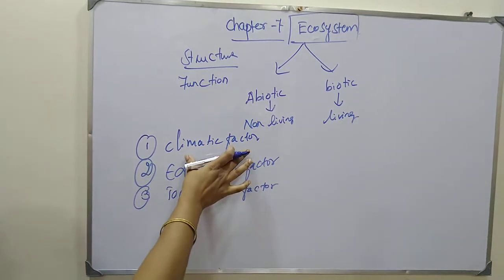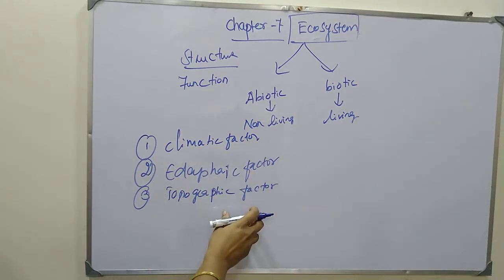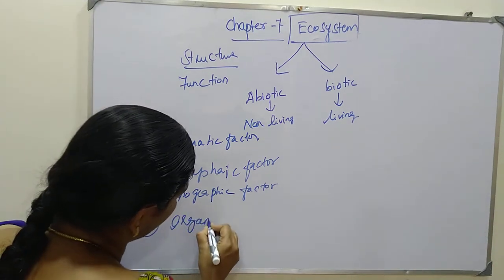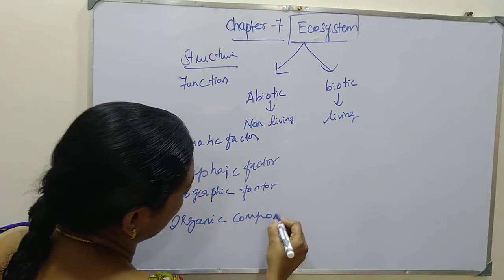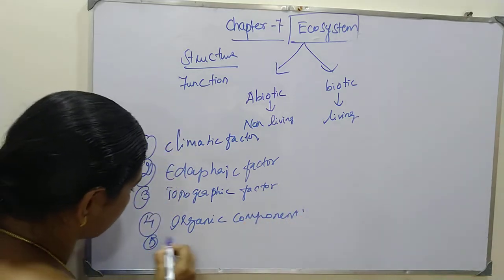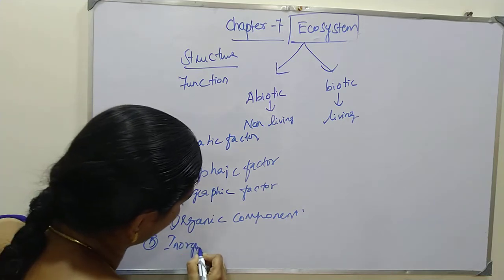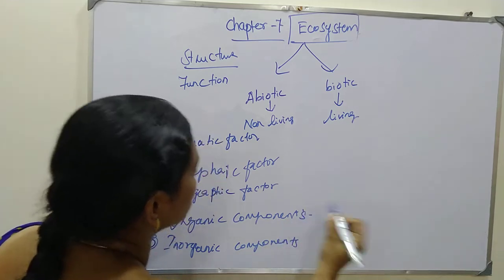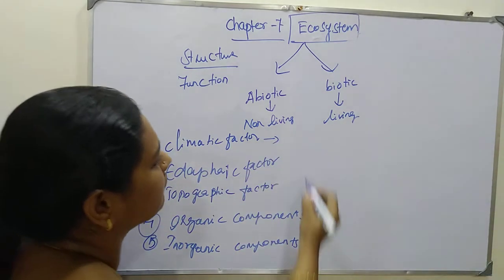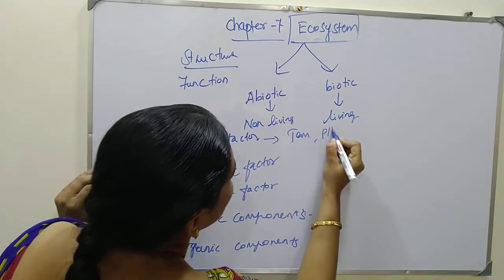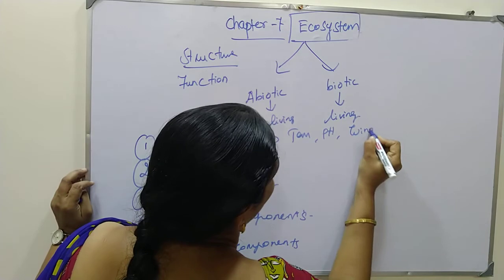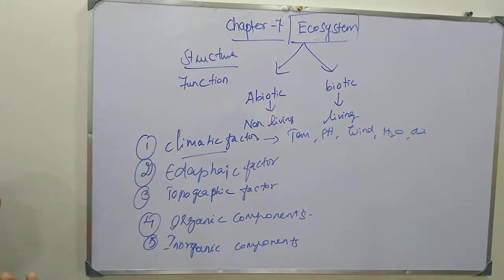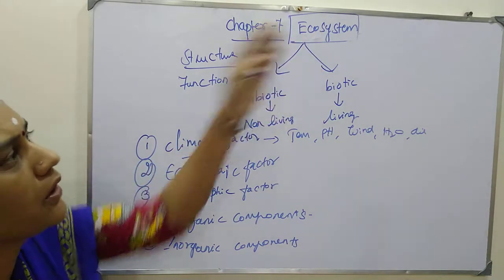So these are all the climatic factors, edaphic factors, topographic factors, and also organic components and inorganic components. In this, you should know about the climatic factor. Under the climatic factor you will have temperature, pH, wind, water, and air. All come under the climatic factor of the abiotic component of the ecosystem.